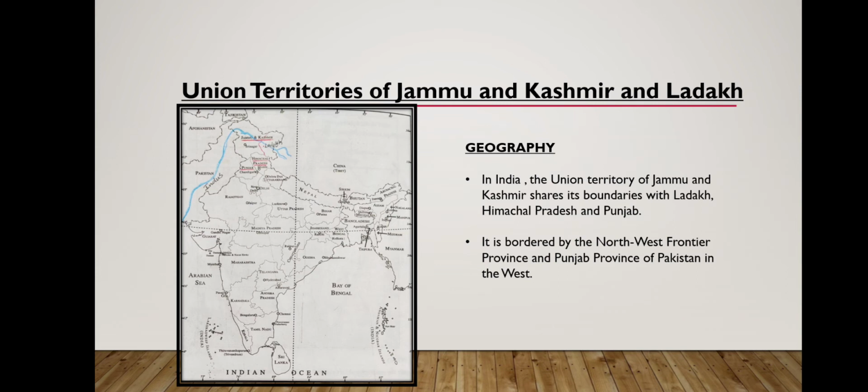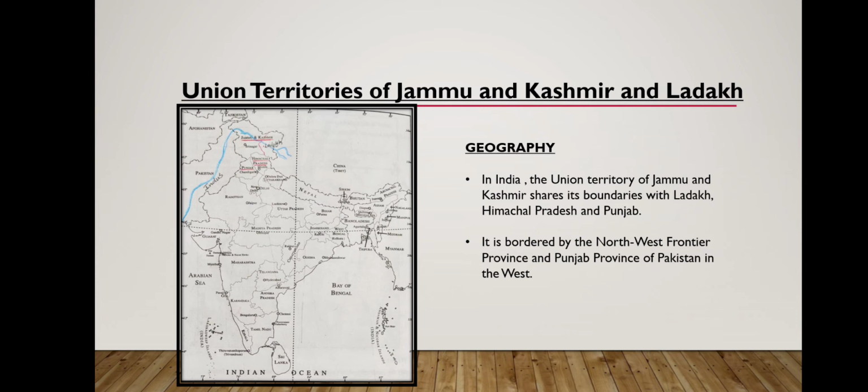And talking about it, Jammu and Kashmir is the only political unit in India with two capitals. That means it has two capitals. So how will it be two capitals? The summer capital is Srinagar for Jammu and Kashmir and its winter capital is Jammu. So they are like making political units in India, two capitals only in Jammu and Kashmir.